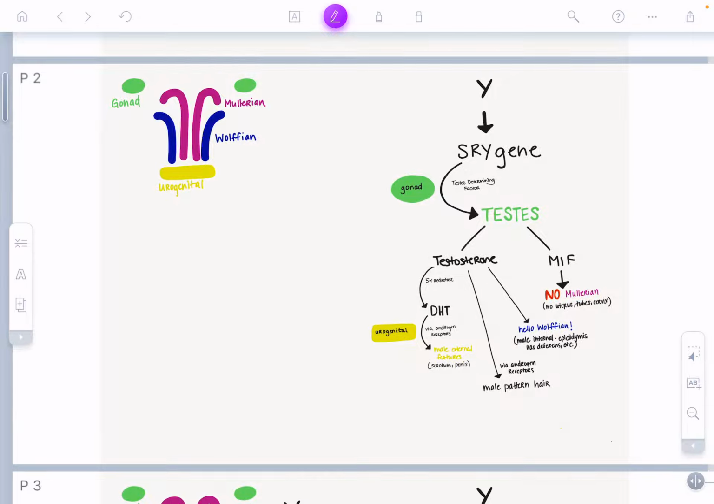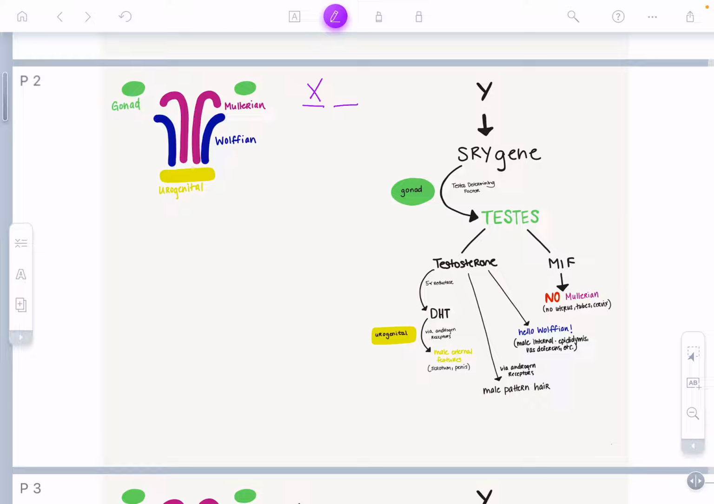So we know that we usually have two chromosomes. One is usually X, and then the second one determines the sex. So we'll start with Y. If we have a Y chromosome, there is a gene activated on the Y chromosome called the SRY gene. And this gene creates this testes determining factor that changes our gonad to become testes.